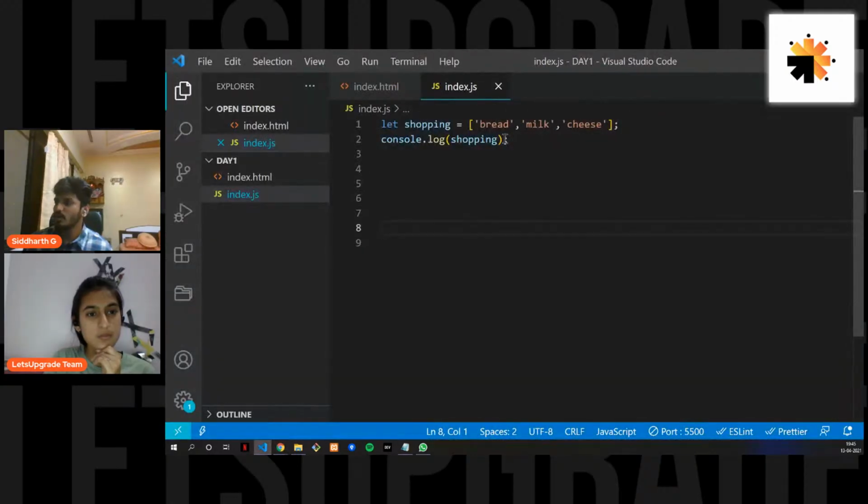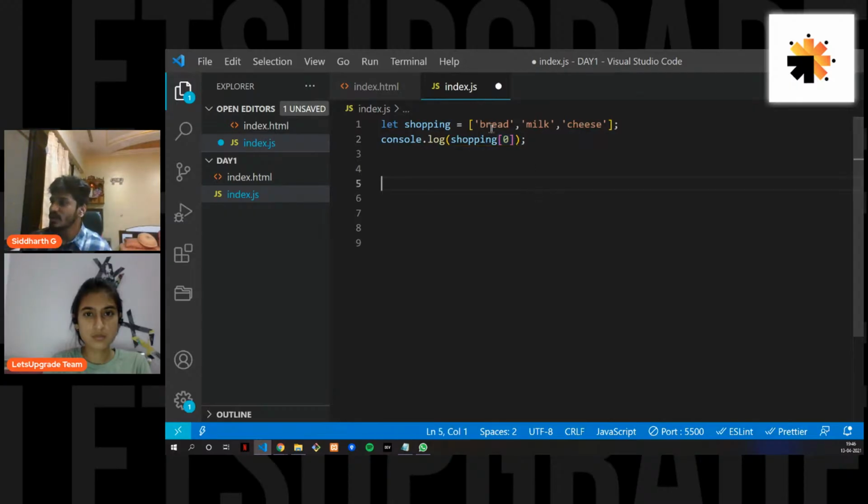Now let's say we want to retrieve only the bread. What we'll do is put an index inside the brackets. So this is what the syntax looks like, this is how you write it. If you want to select the first element from the array, the first element is always index 0. Just keep this in mind. If you don't have any prior programming experience, keep in mind that in an array the index starts from 0.